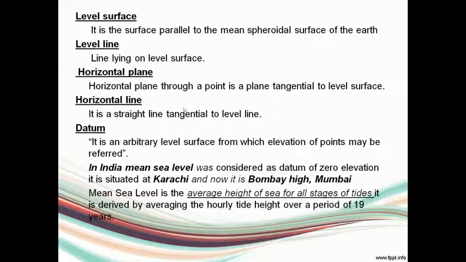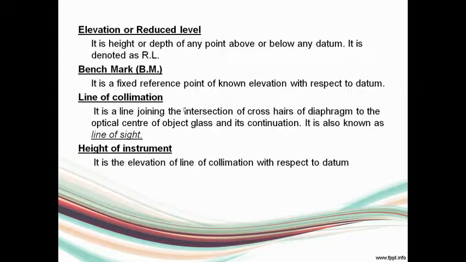Earlier, our MSL was at Karachi, but now it is changed to Bombay High, Mumbai. How is this MSL measured? Usually, MSL is considered as the average height of the sea for all stages of tides, and usually it is obtained by averaging the hourly tide height over a period of 19 years. That's how MSL is being derived.